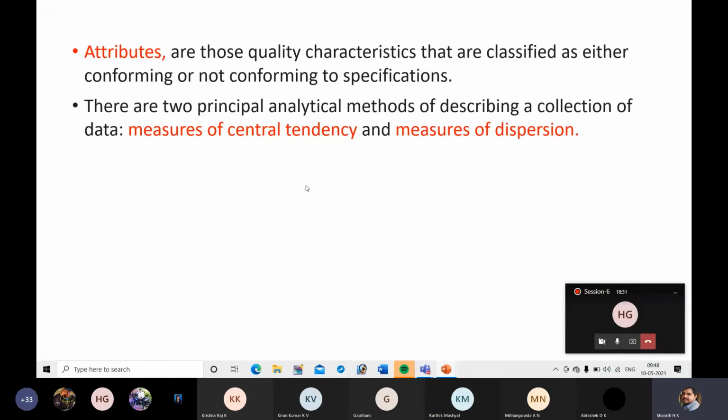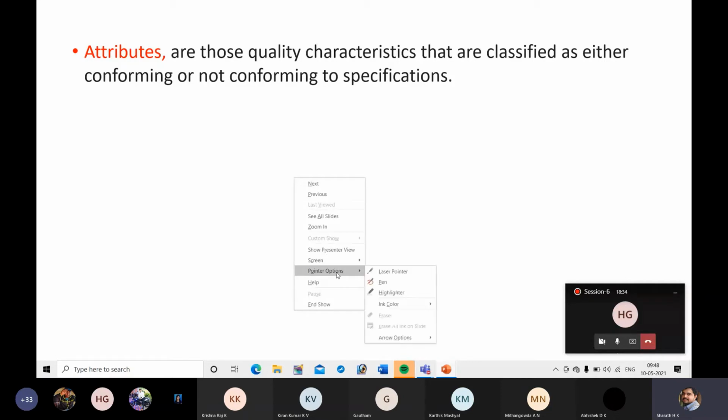Conforming means it is to the target, so it is a good product, or to the specifications. Suppose the specification is a dimension of 18 mm. Conforming means you have a cylindrical component whose diameter is 18 mm. Not conforming means instead of getting 18 mm, if you are getting 16 mm, that is not conforming. That is defective. For defective we use the term non-conforming or not conforming. For acceptable products, we use the term conforming.